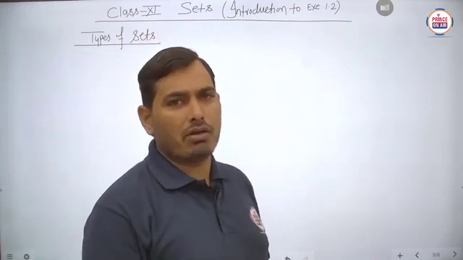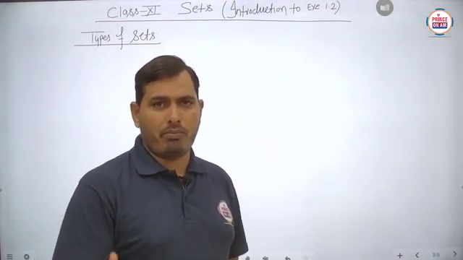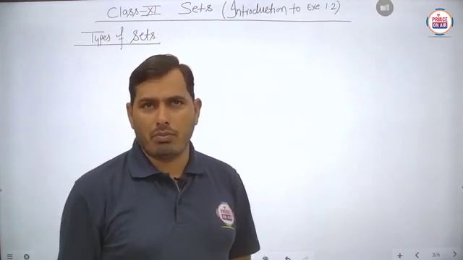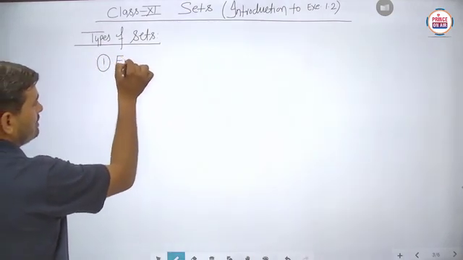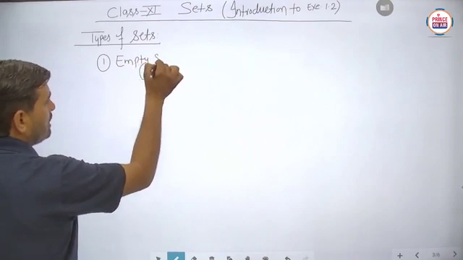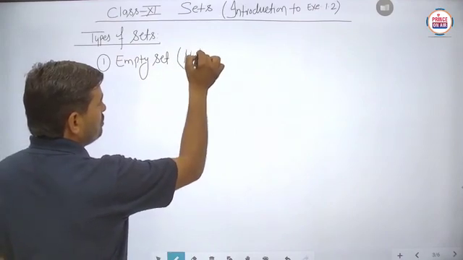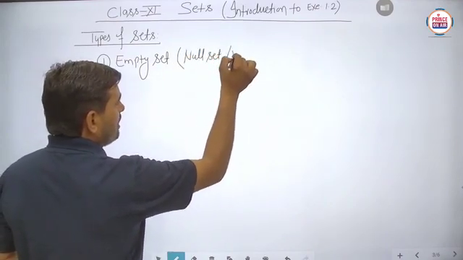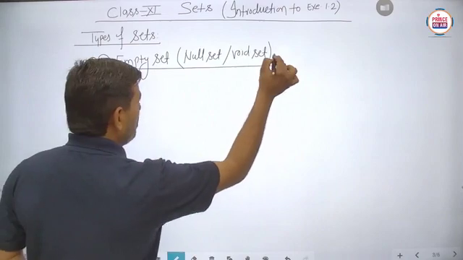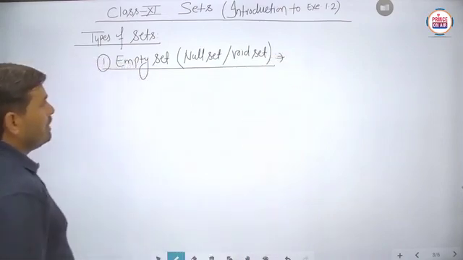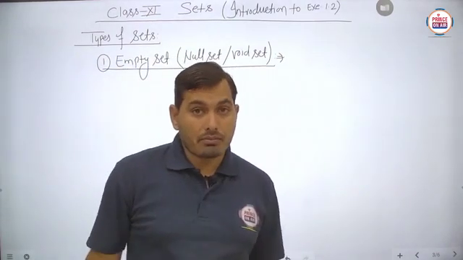We will discuss many examples where a type of set is to be considered, meaning according to the given elements we have to describe the particular name of the set. In this sequence student, the very first set is known as the empty set. Sometimes this empty set is also said to be the null set, or sometimes the void set also. Is it clear? So there are many names given to this particular type of set: empty set, null set, or void set.